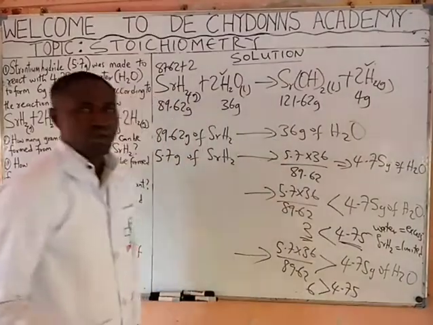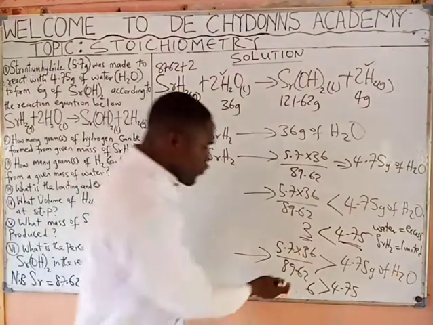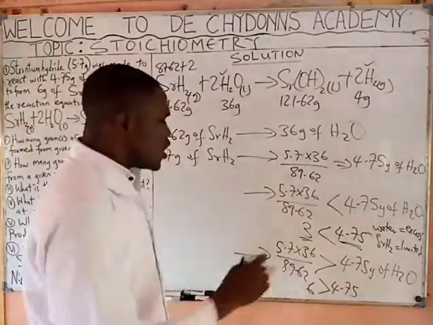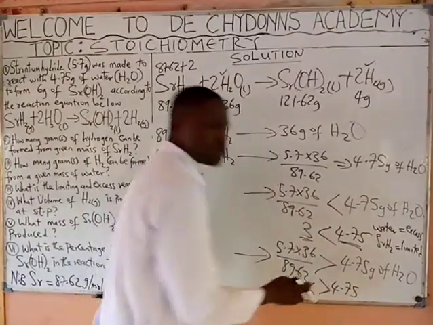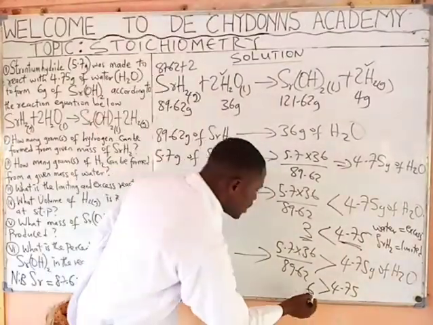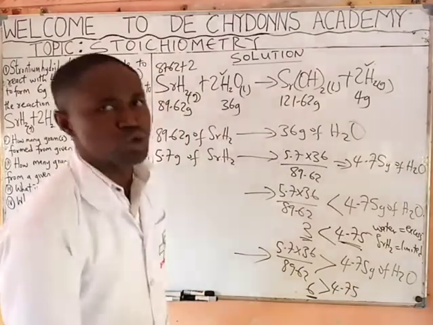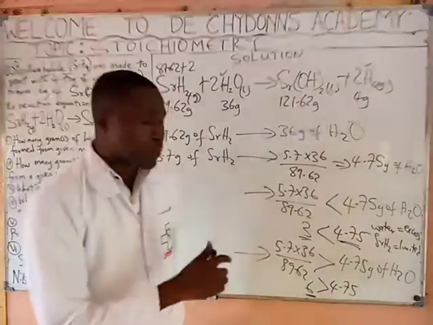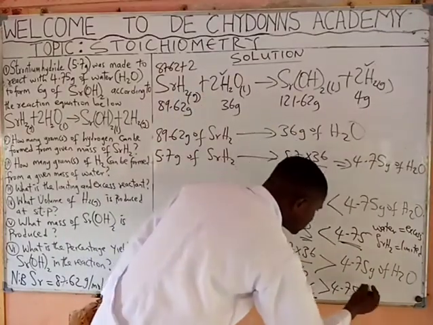It simply means that the quantity of water we use is smaller than the actual quantity we're supposed to use. And because the quantity of water is smaller than the actual quantity we're supposed to use, we say that water